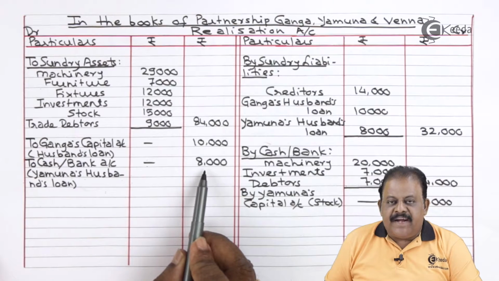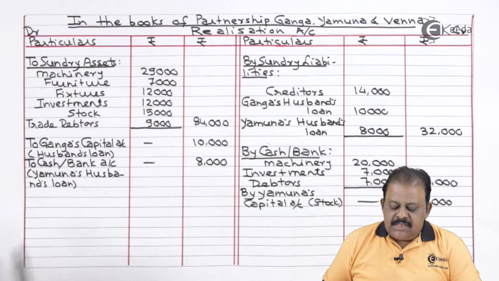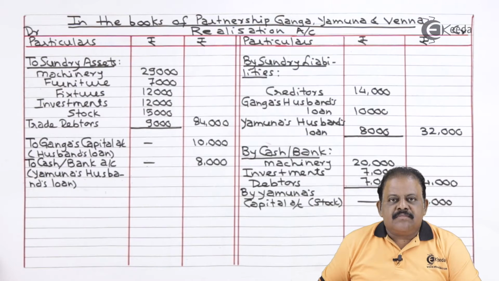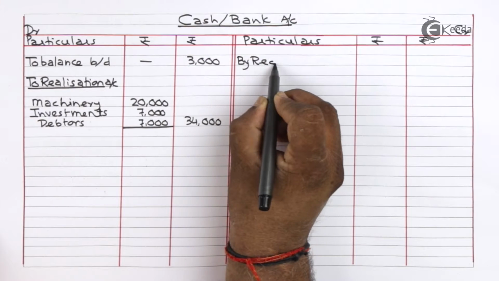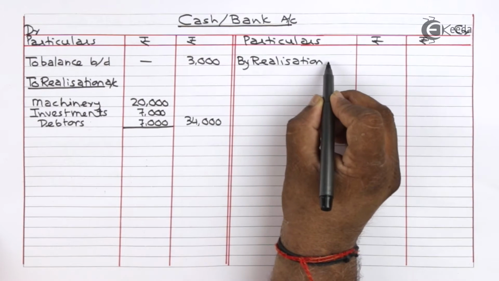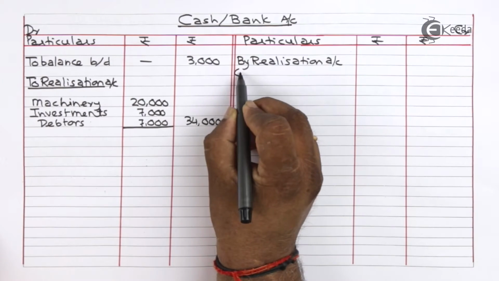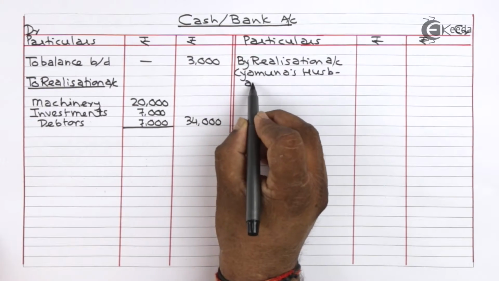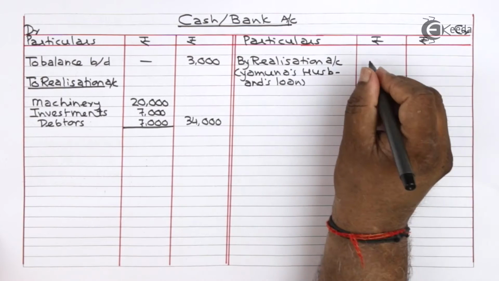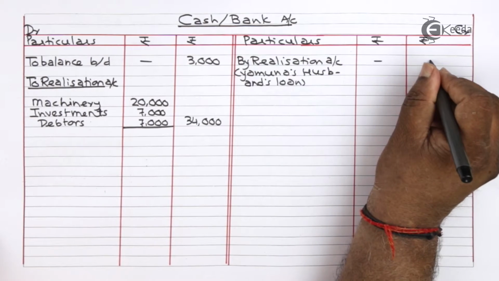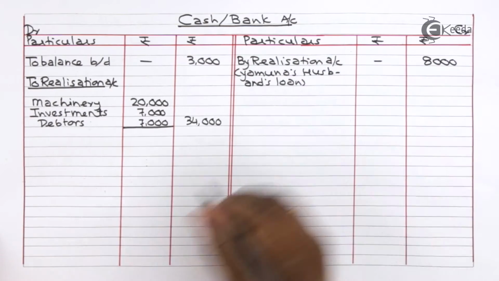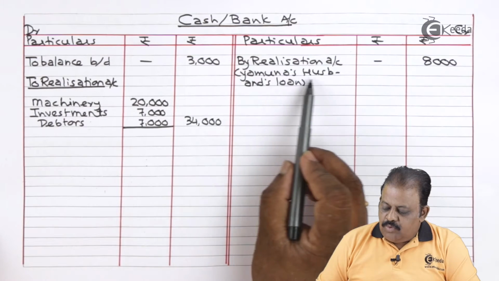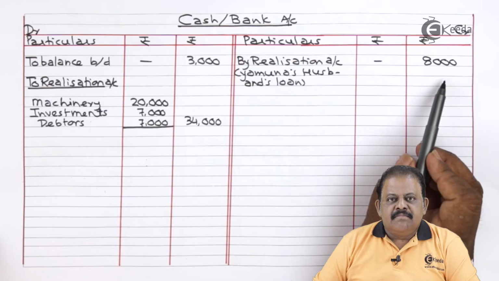Yamuna's husband's loan paid 8,000. This will have another effect to the credit of cash bank account. Cash bank account credit side by realization account. Yamuna's husband's loan paid 8,000.